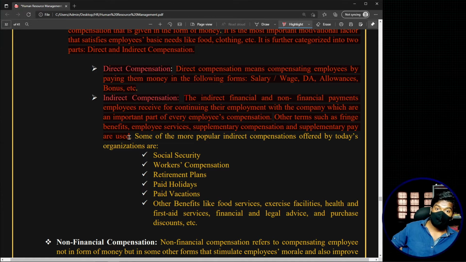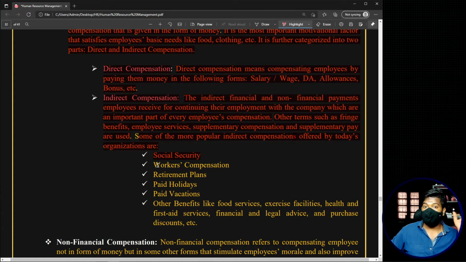They all come under financial compensation, and within financial compensation they are indirect pays that the organization pays to the employees, also called fringe benefits or supplementary benefits. Now, some of the most popular indirect compensation, or in other words, some of the most commonly seen fringe benefits or supplementary benefits offered by today's organizations are: you have social security. Social security, we have discussed, right? Provident fund. You'll also have employee state insurance and all these things. All these things are what the organization is indirectly offering you, but you will not be receiving any money.